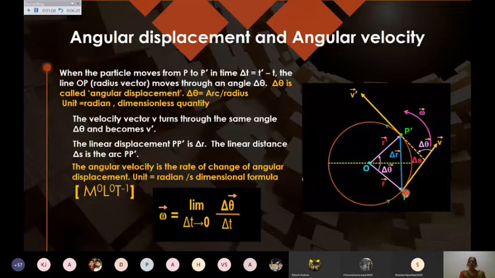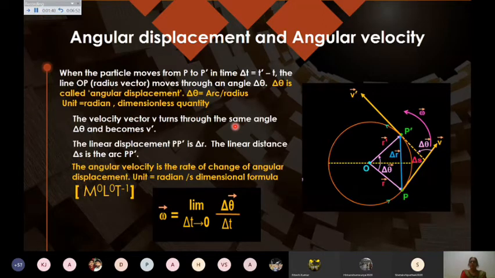That is your angular displacement, and the unit for angular displacement is radian. Theta is 1 radian when the arc becomes equal to the radius in magnitude. Then we say the angle turned at the center is 1 radian. Of course, being length upon length, it is a dimensionless quantity.